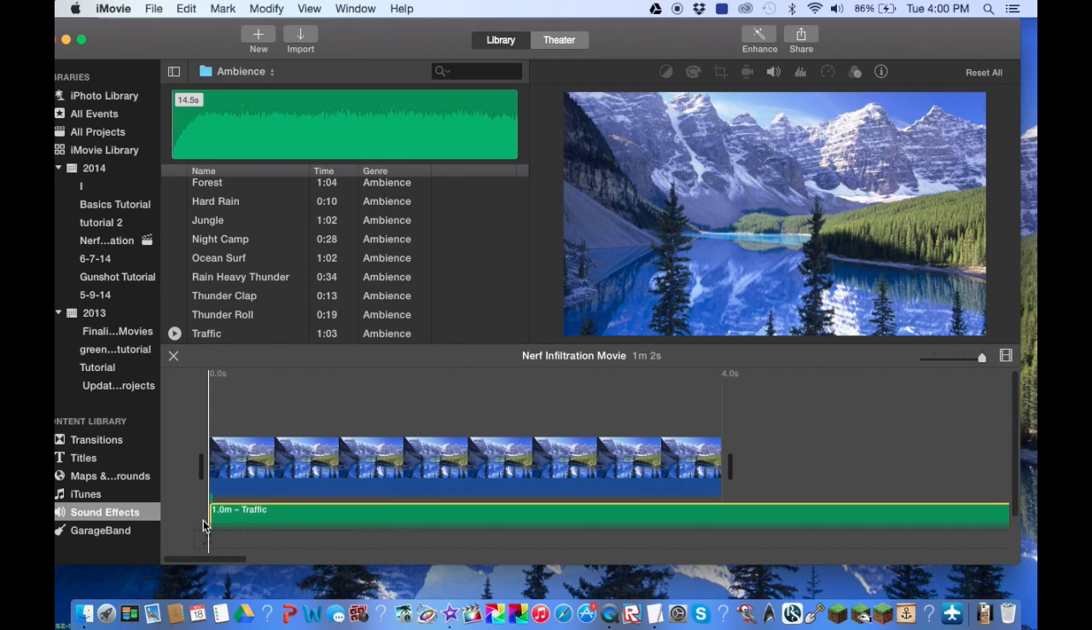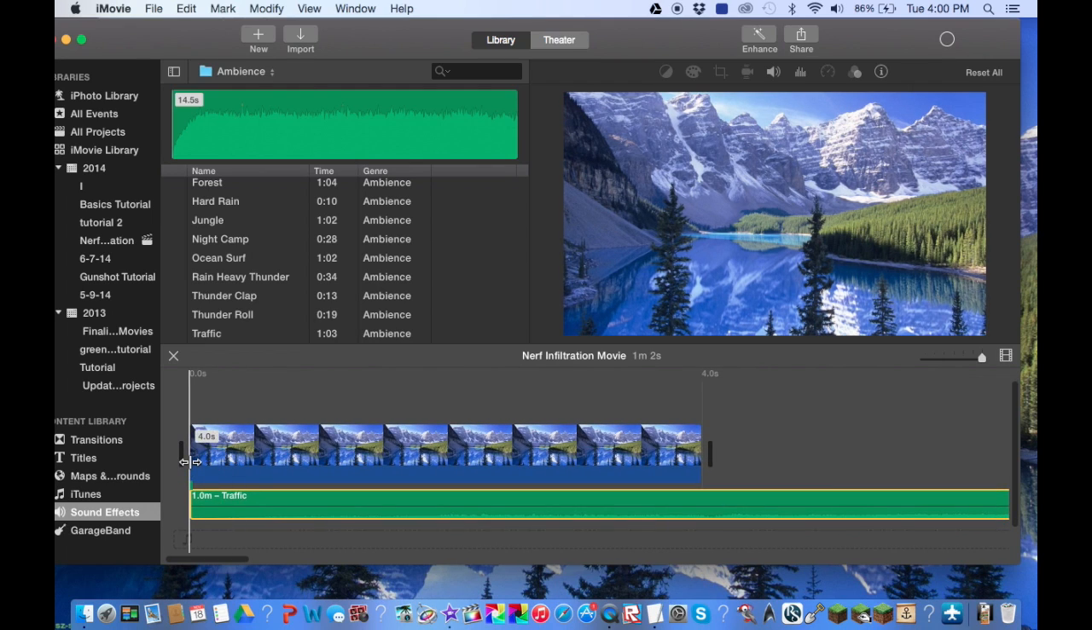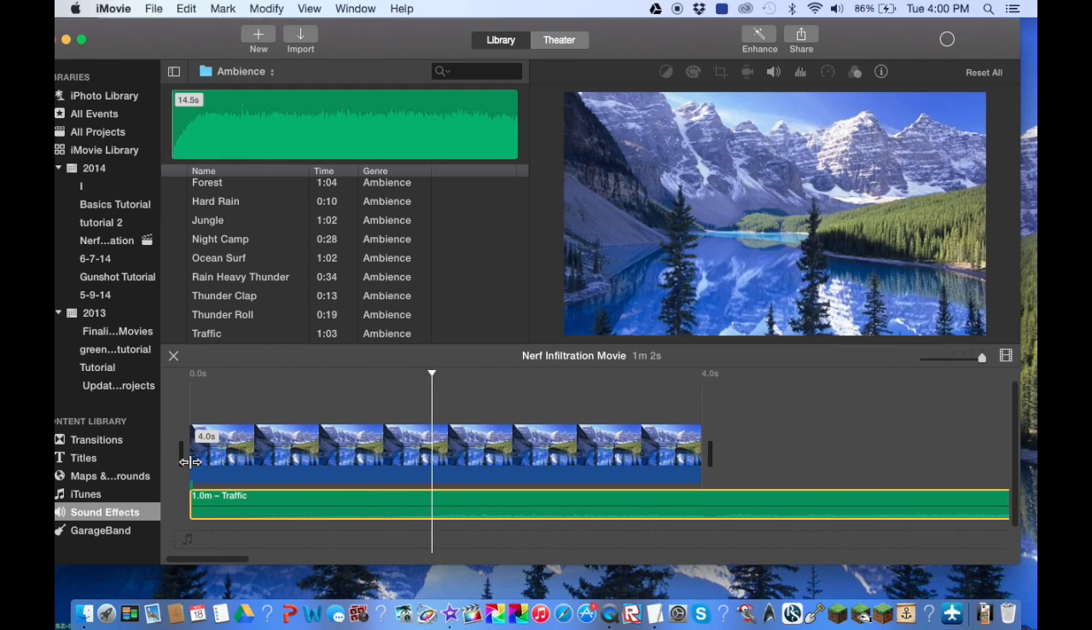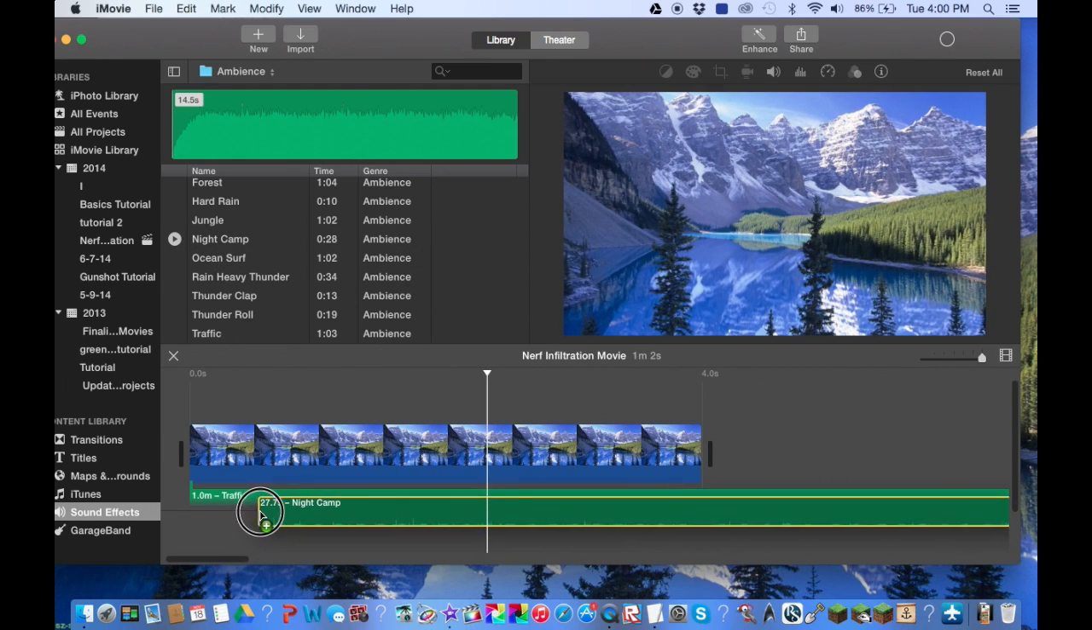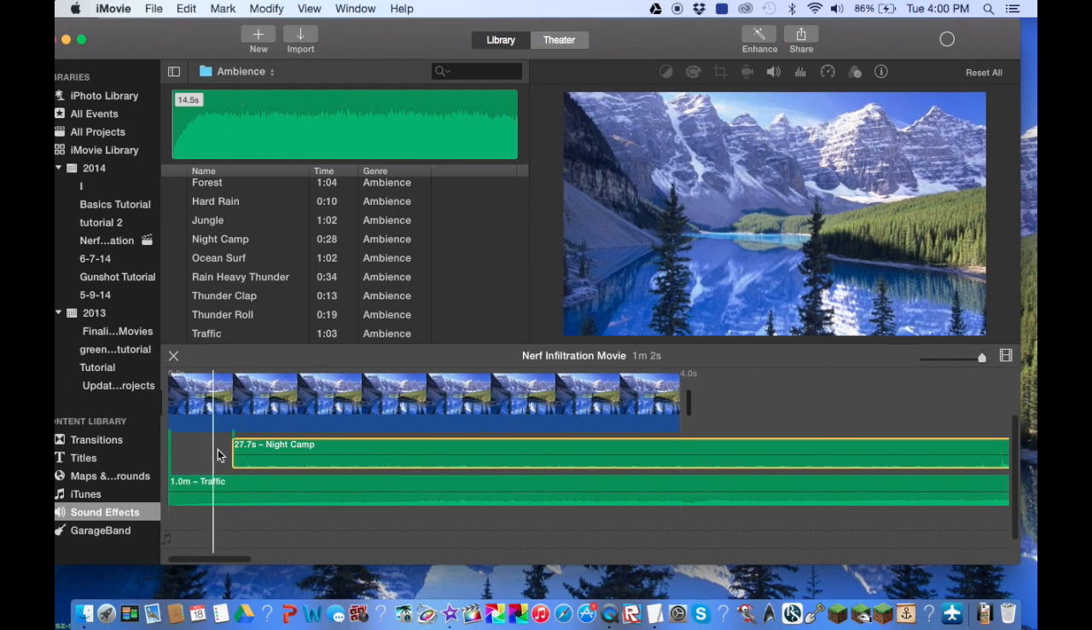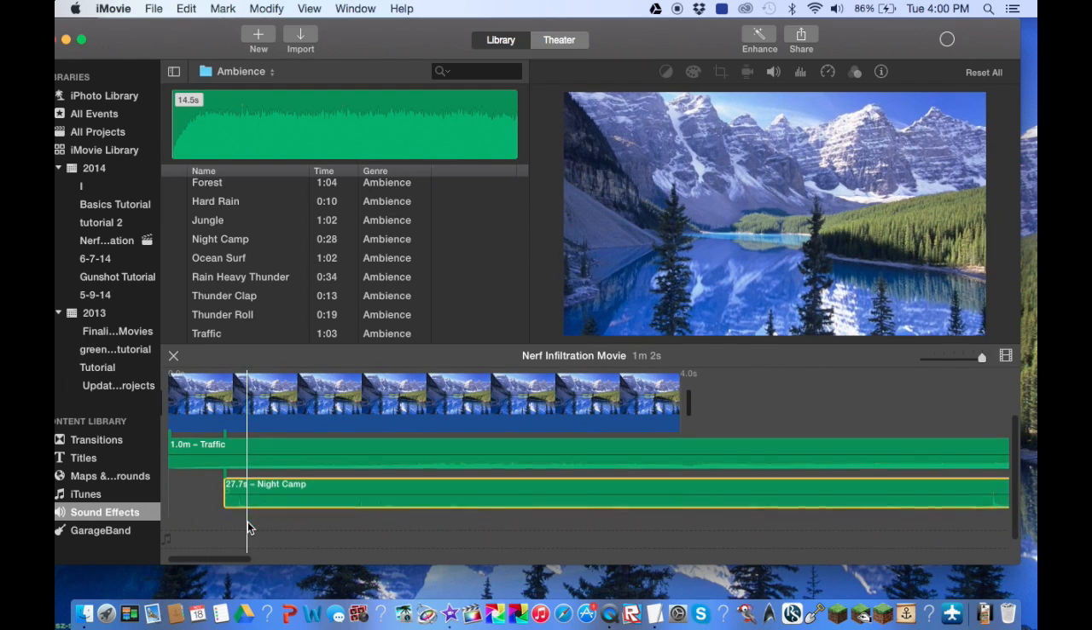and I'm gonna drop in the sound effect, and it goes right under the clip, and the sound effect will be there. Now I can add other sound effects and they will appear below or above, whichever one you want to be more dominant.